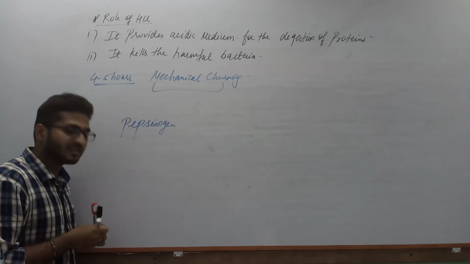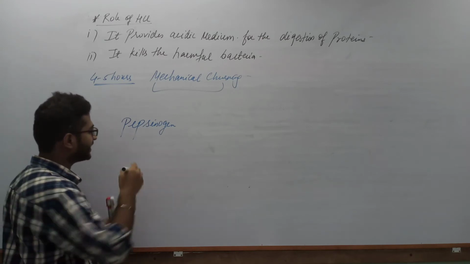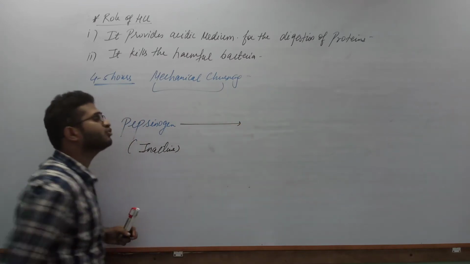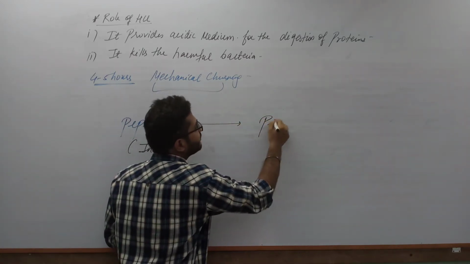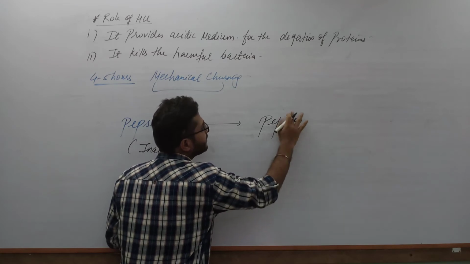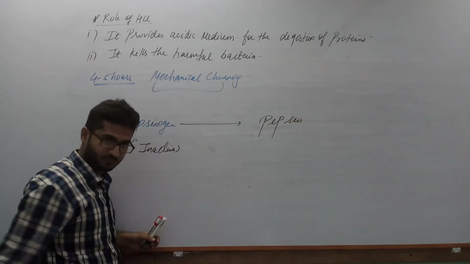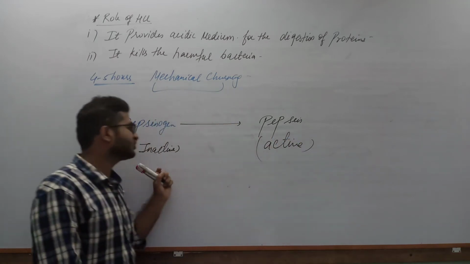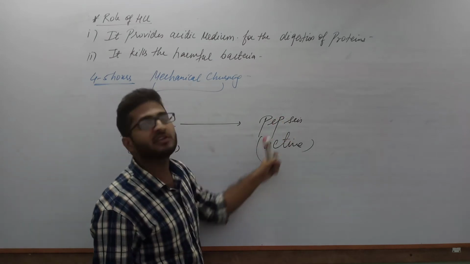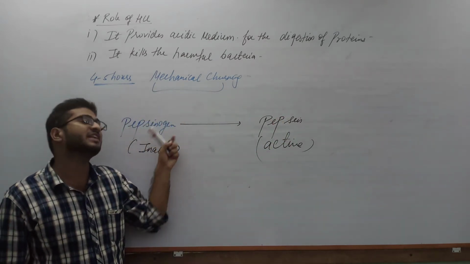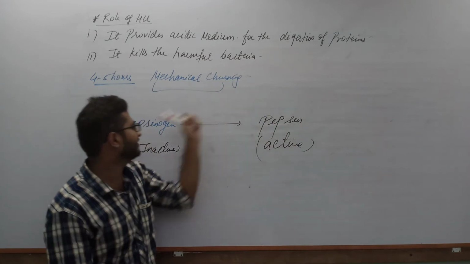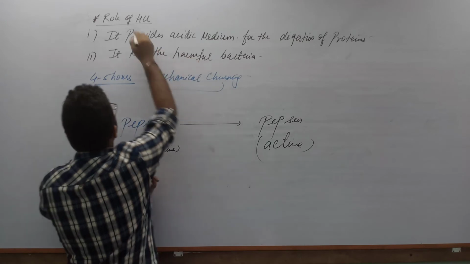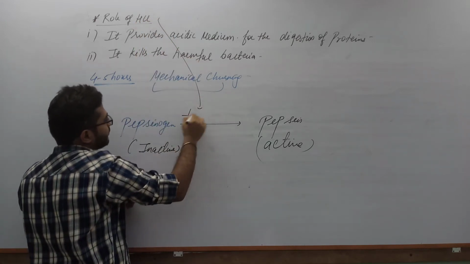So pepsinogen is the inactive form of the enzyme. Okay, let us write in the bracket: it is inactive. This pepsinogen is converted into pepsin, and this pepsin is the active form. Pepsinogen is the inactive form and pepsin is active. You can also say pepsinogen is inactive pepsin, because the active form is pepsin and this is the inactive form. How does this reaction initiate? In the presence of hydrochloric acid.